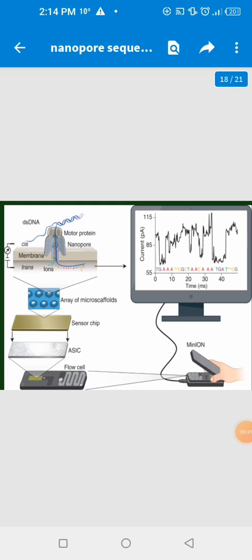First the DNA strand is passed through the nanopore, which has two fields, one ionic and the other electric.